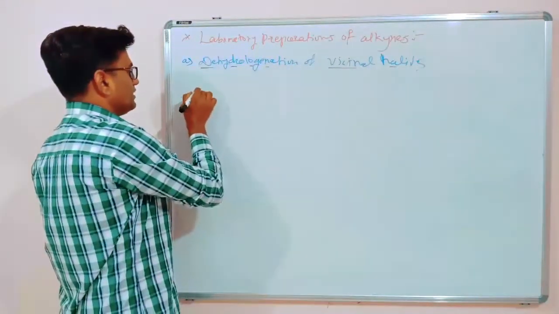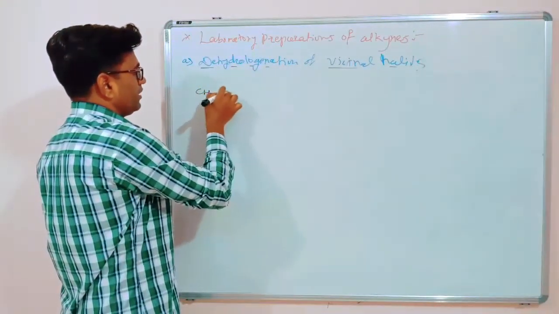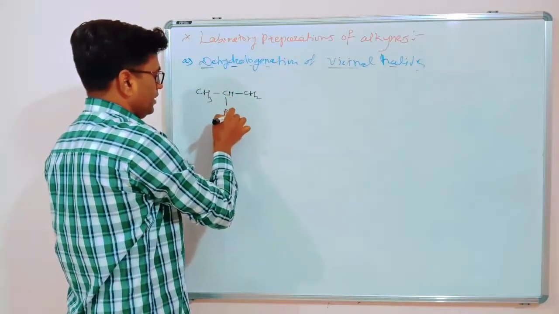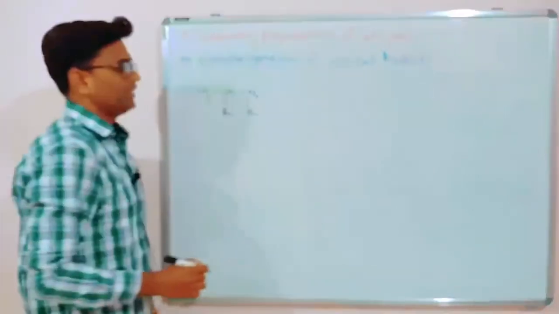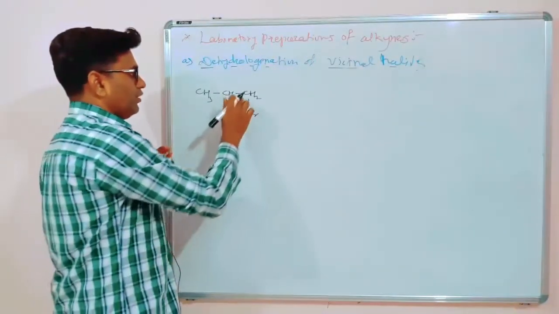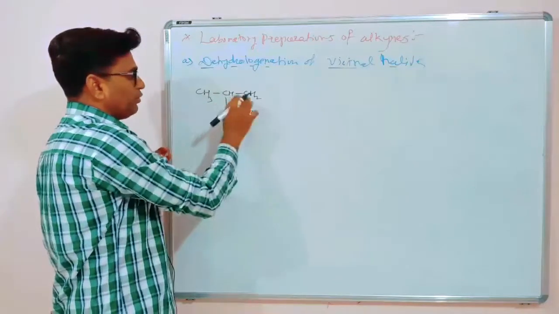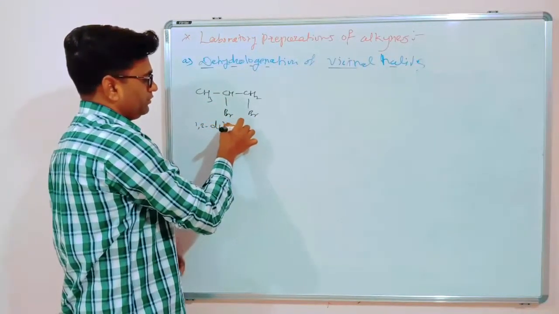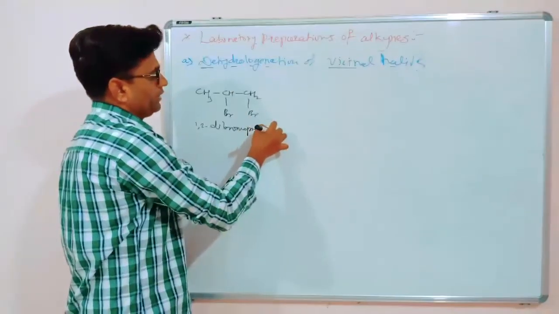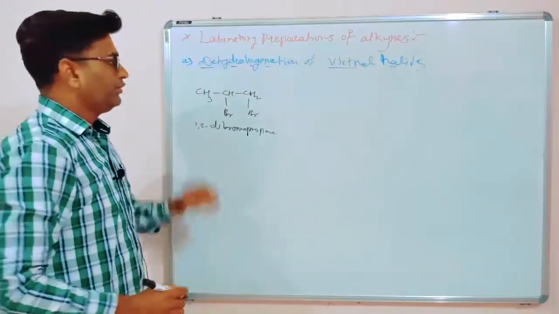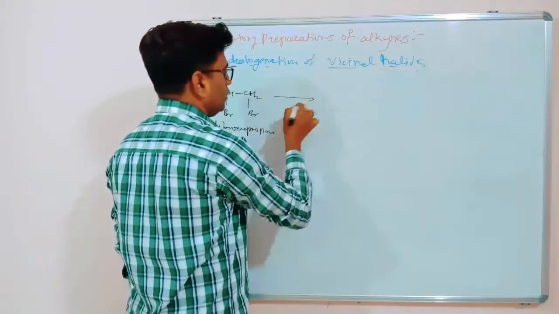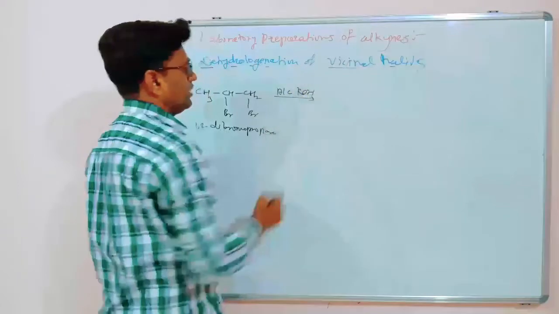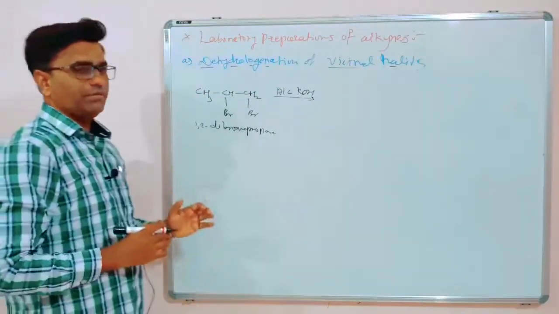For example, CH3, CH, CH2, and this is Br and this one is Br. So this is 1,2-dibromopropane. If you are using alcoholic KOH on 1,2-dibromopropane, this is the reagent we learned in terms of elimination reactions, then what will happen?